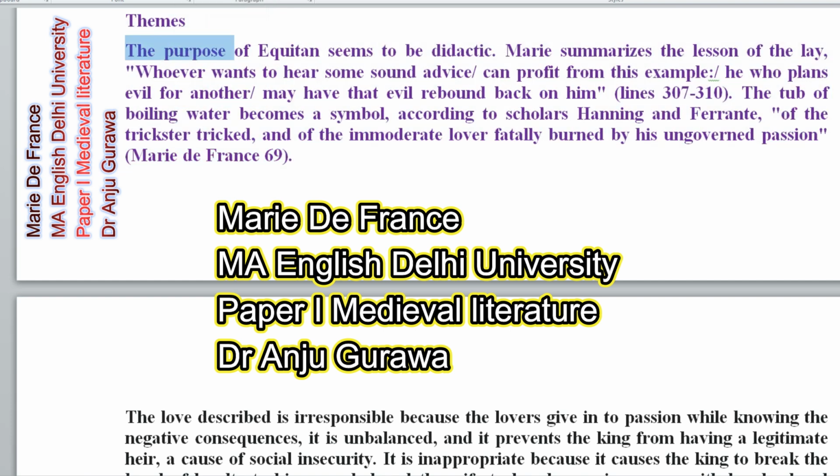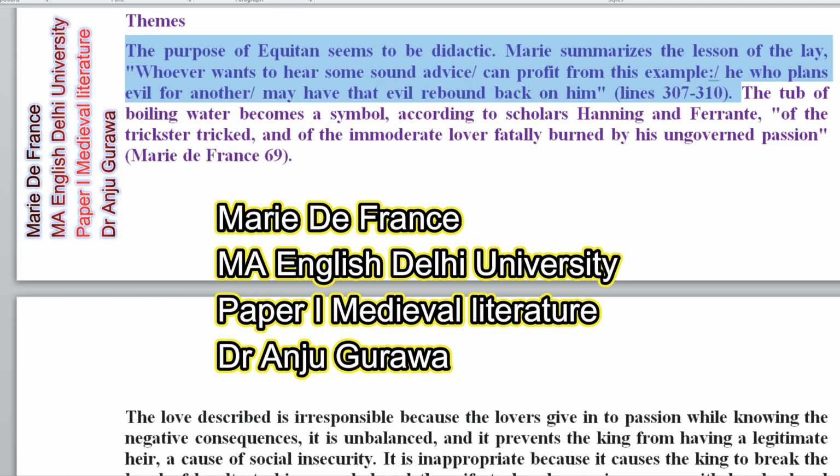So the purpose of Equitan seems to be dedicated. Mary summarized the lesson of the day. Whoever wants to hear some sound advice can profit from this example. Who has plans evil for another may have evil rebound back to him. This is line number 307 to 310.